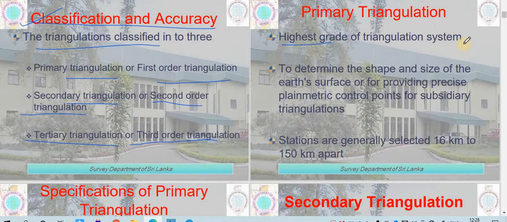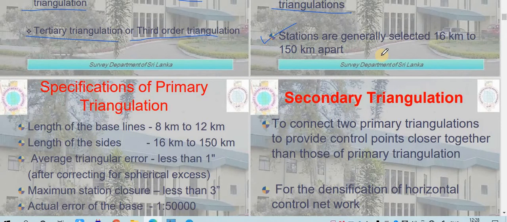This is the highest grade of triangulation system, the most precise one. It can be used to determine the shape and size of the Earth's surface, or for providing precise planimetric control points for the subsidiary triangulation system. The stations are generally selected 16 to 150 kilometers apart. As I've told you, it is normally done for countries, preparing maps for the countries, so obviously the stations will not be very near, they will be in kilometers. So stations can be selected between 16 km and 150 km apart in the case of primary triangulation.